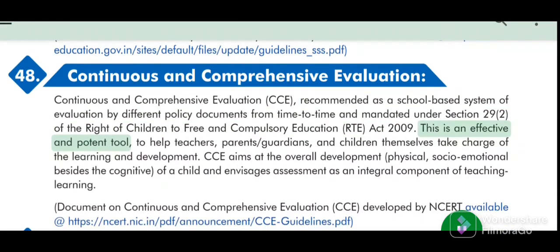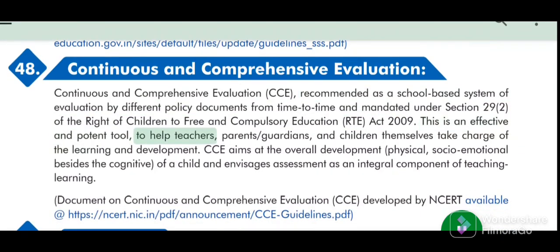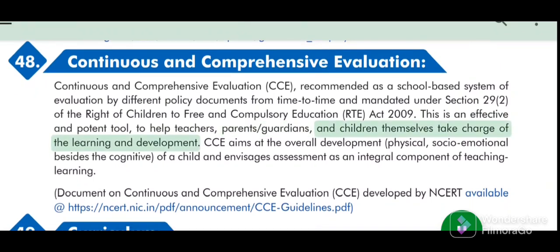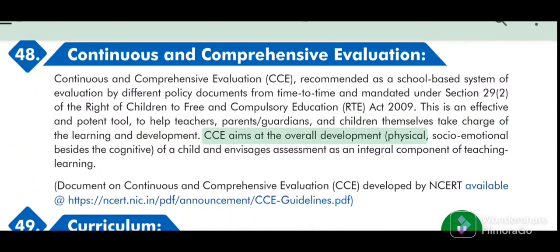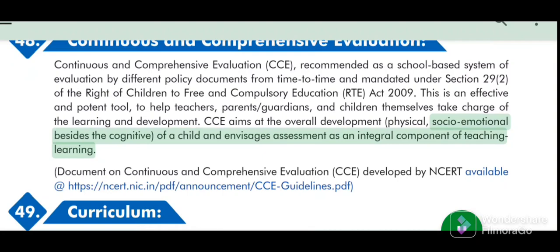This is an effective and potent tool to help teachers, parents, guardians, and children themselves take charge of the learning and development. CCE aims at the overall development physical, socio-emotional besides the cognitive of a child and envisages assessment as an integral component of teaching and learning.